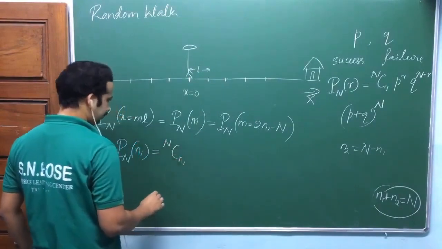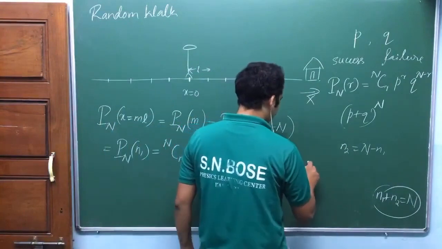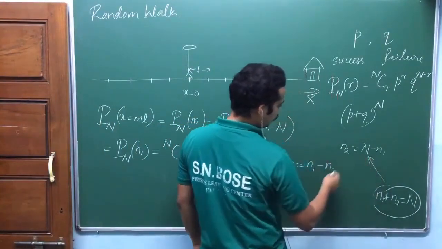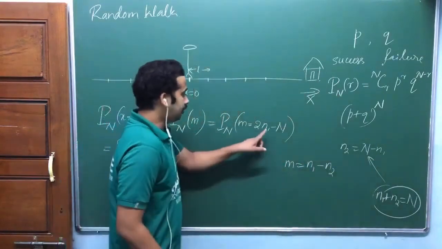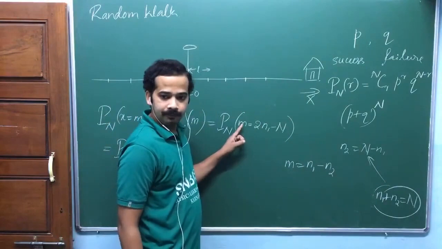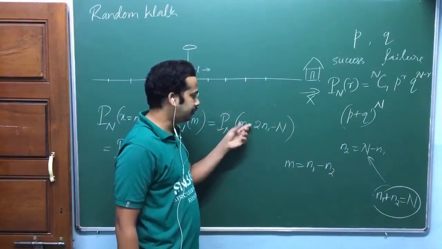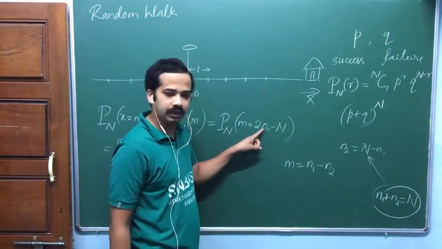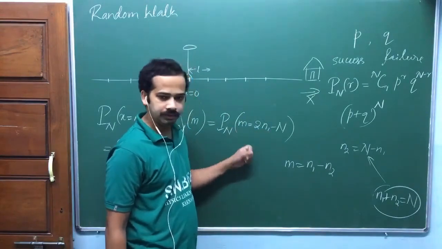How did I write the last part? m is equal to n1 minus n2, and from this equation, n2 is equal to n minus n1. Now, n1 will decide m, am I right? The probability of getting some particular value of m is equal to the probability of getting some particular value of n1. n1 is deciding m, isn't it?